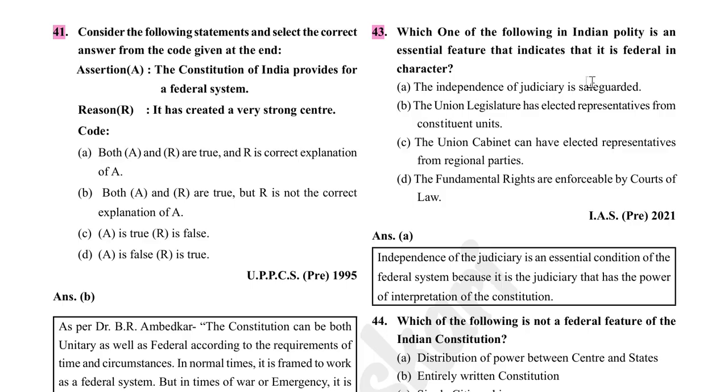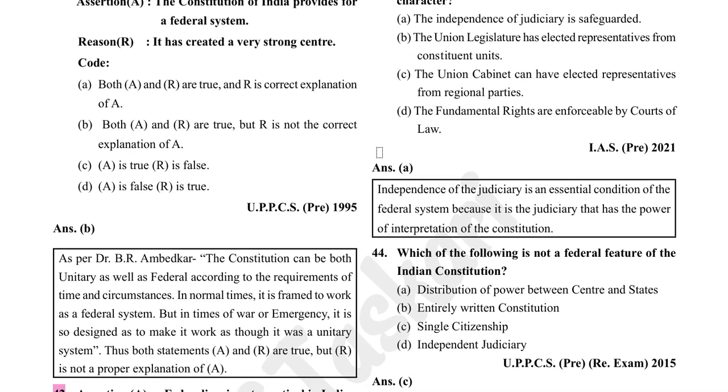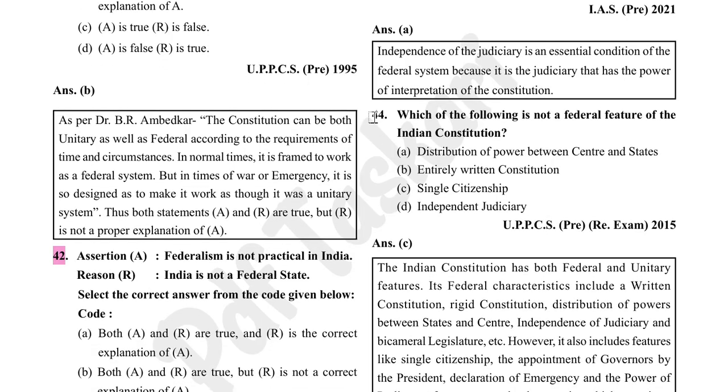The independence of judiciary is safeguarded. So option A is correct. Independence of the judiciary is an essential condition for the federal system because it is the judiciary that has the power of interpretation of the constitution.